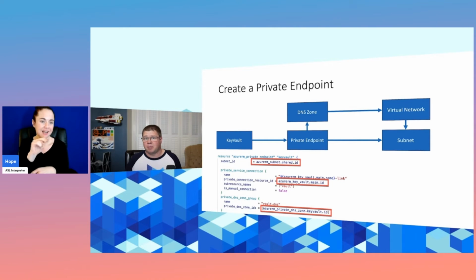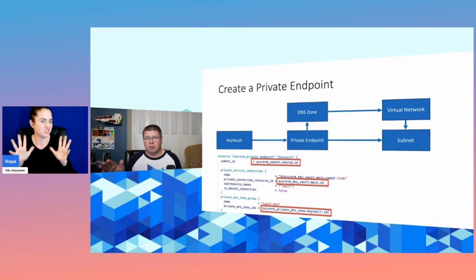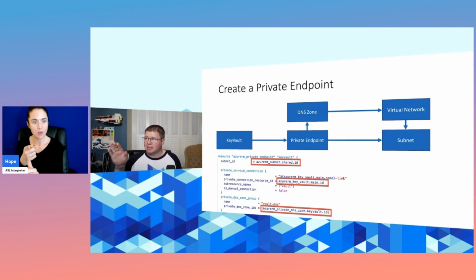This will essentially set up a network interface card that's on this subnet, and will connect this Key Vault on that private IP address within that subnet. The DNS resolution will automatically handle, so you can continue to use whatever the public Key Vault endpoint is, and it will get routed to the appropriate place as long as that traffic is on that virtual network.